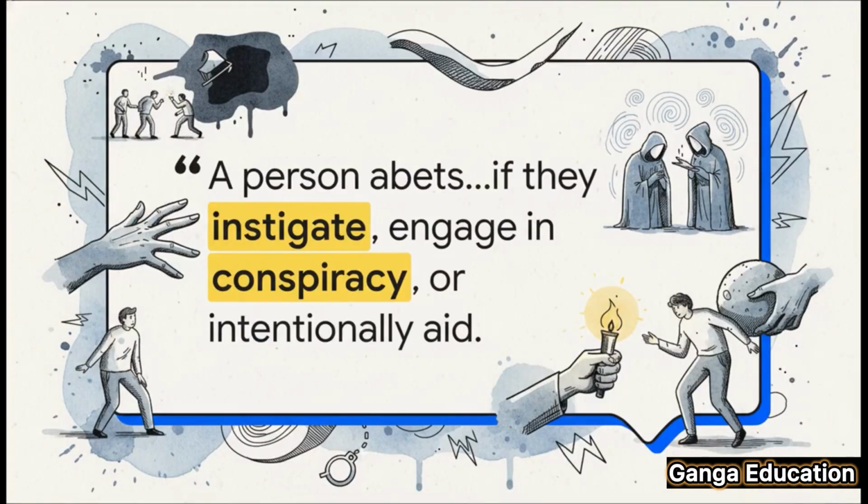So this quote right here gets to the heart of it. But what does it mean in simple terms? Well, abetment is basically encouraging someone, planning with them, or helping them to commit an offense. The most crucial thing to remember is that abetment is a separate crime all by itself. You don't have to be the one who does the final act. Just doing one of these three things can make you liable.